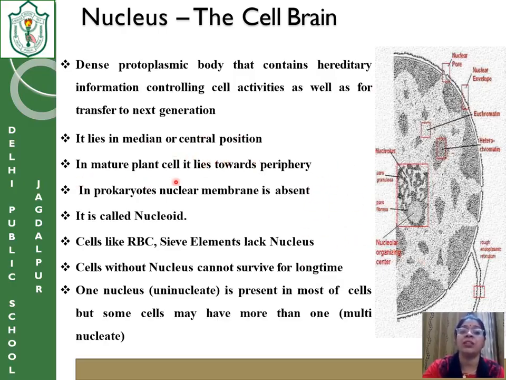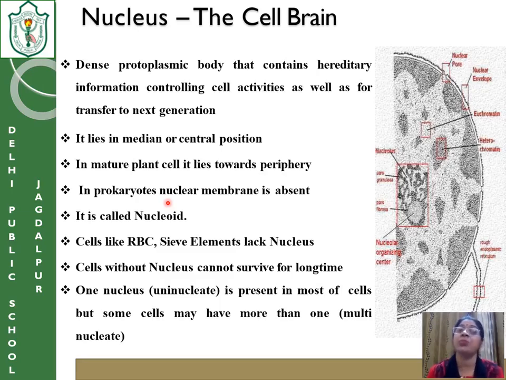In a mature plant cell, it lies towards the periphery. In a plant cell which is already matured, it is found in the corner, near the cell membrane. In prokaryotes, as I have already said in the previous class, prokaryotes means the kind of cells which are primitive, in which the nucleus formation is not complete.